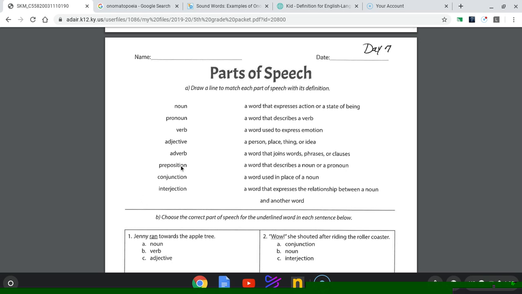A preposition shows position, like before or after, under, above. A conjunction, that makes me think of conjoin or conjunction, and it's got junction in it, and that's where two things come together. So when you're talking about words, a conjunction would join two words or phrases. An interjection shows a feeling, like stop or fire. That would show a feeling of excitement. So there's a little review for that page.